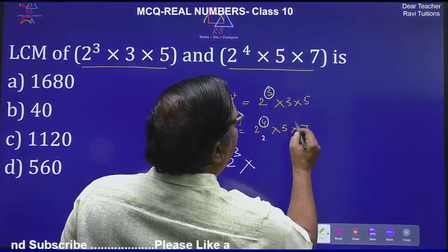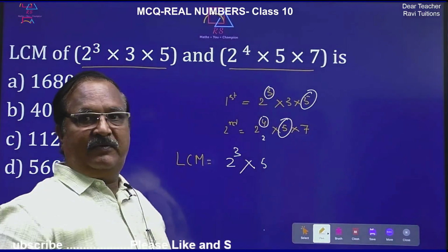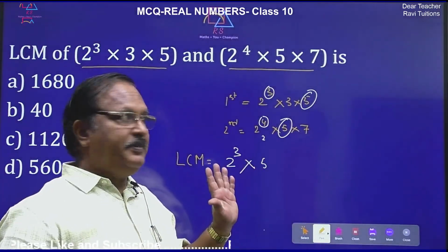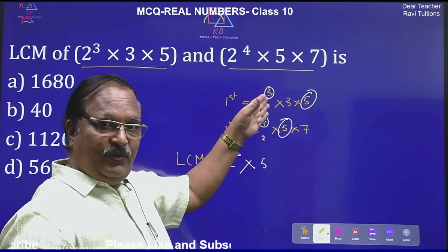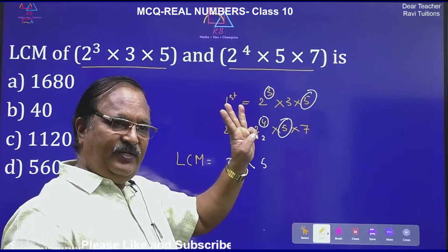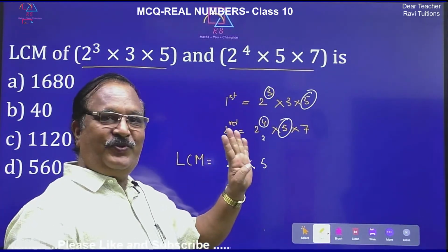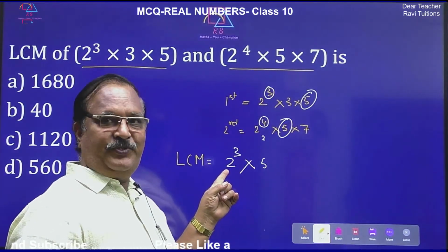So now 5 is common in both. First you write all the common numbers. So here there are 3 2's and 4 2's. You can understand it like this also. Here there are 3 2's and here there are 4 2's. So 3 2's you can take common. So 2 cube.